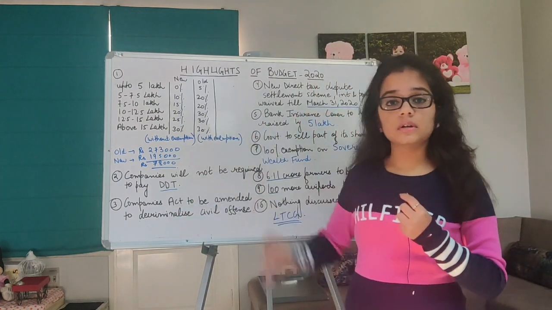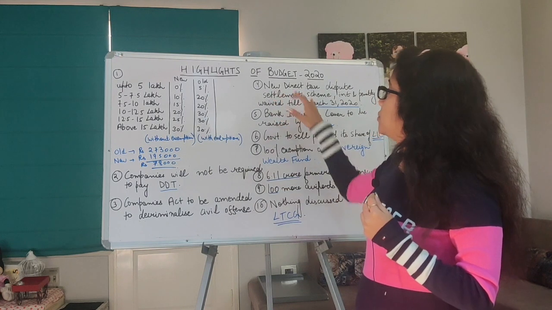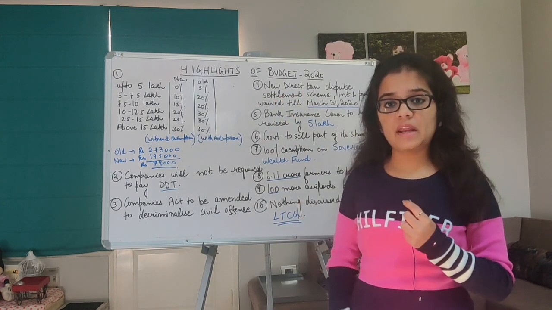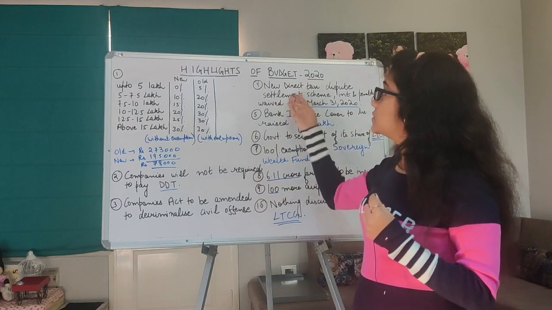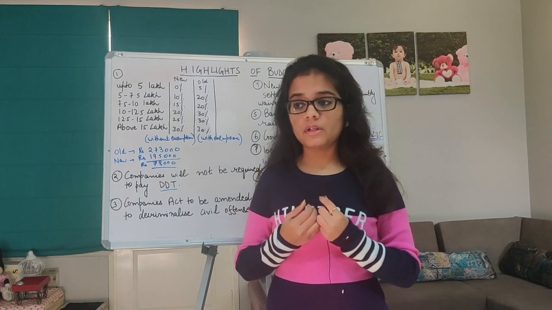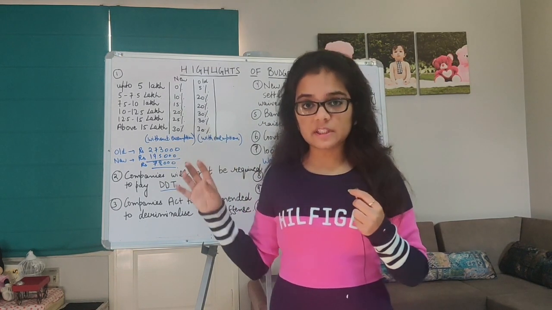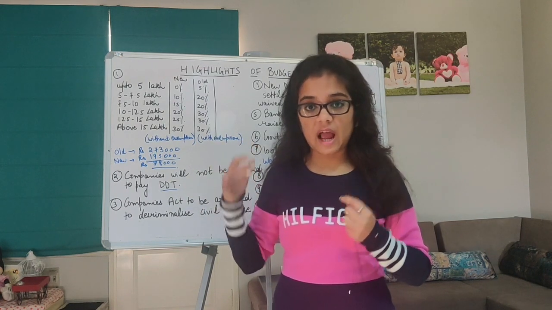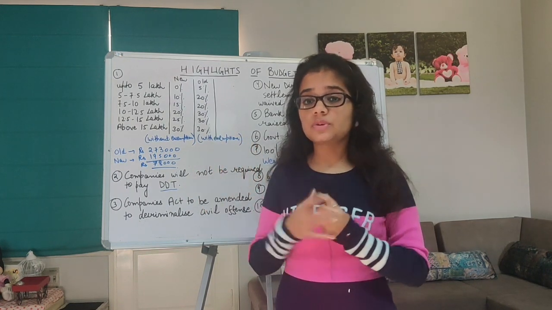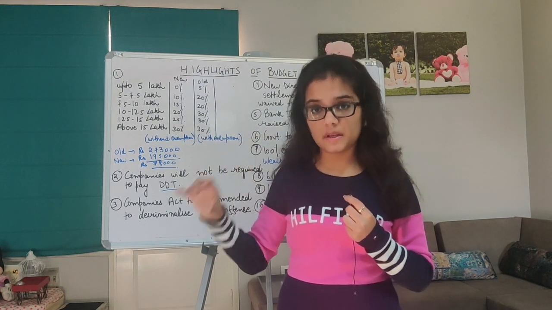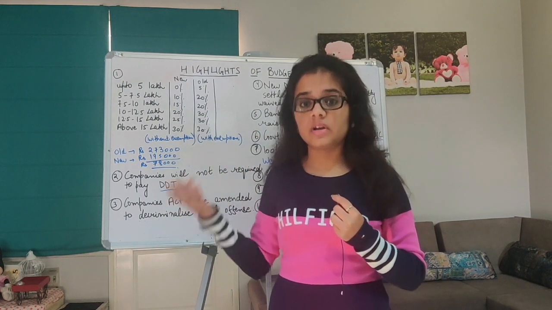The fourth highlight is the new direct tax dispute settlement scheme. अब ये क्या है new direct tax settlement scheme? This scheme was brought up because there were many cases pending in the court regarding direct tax, which used to block a lot of money due to tax litigation, right?